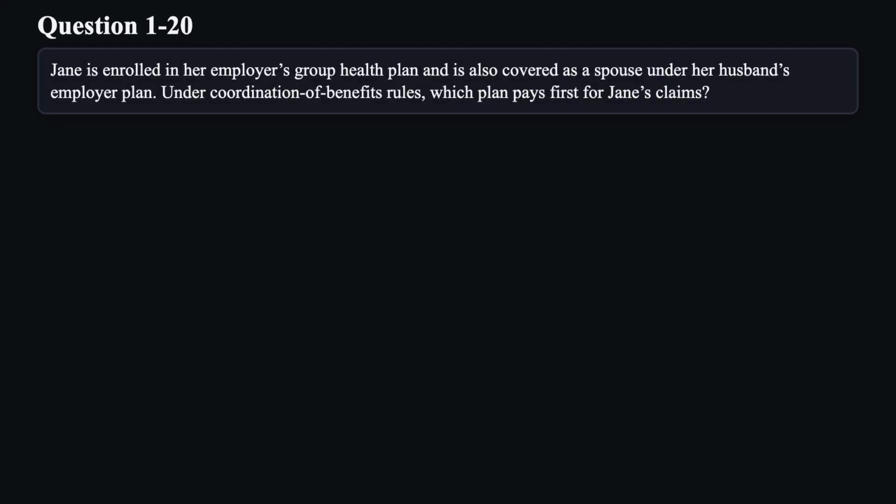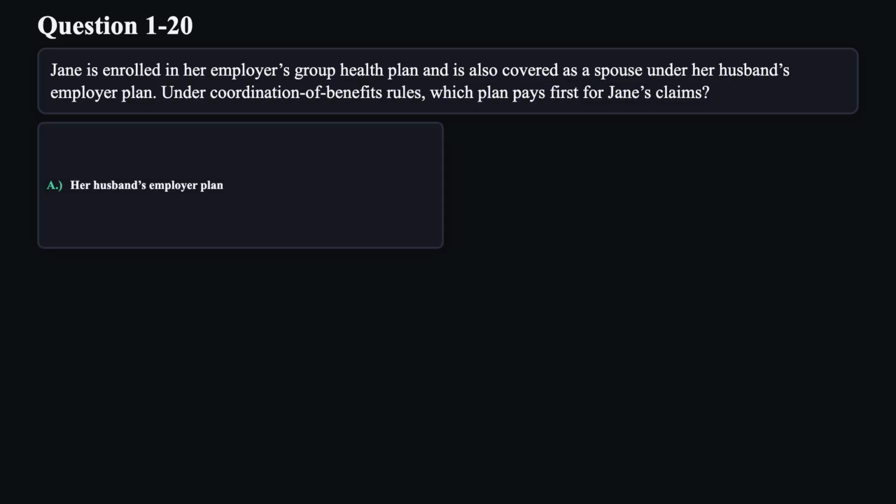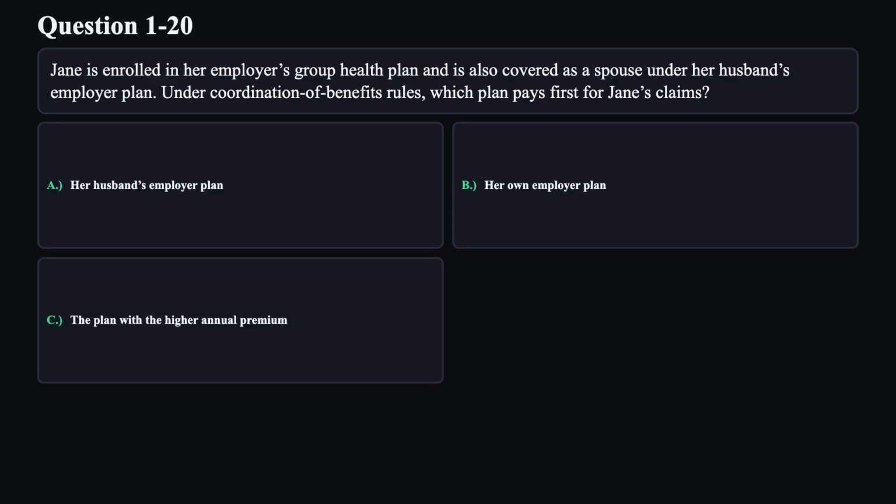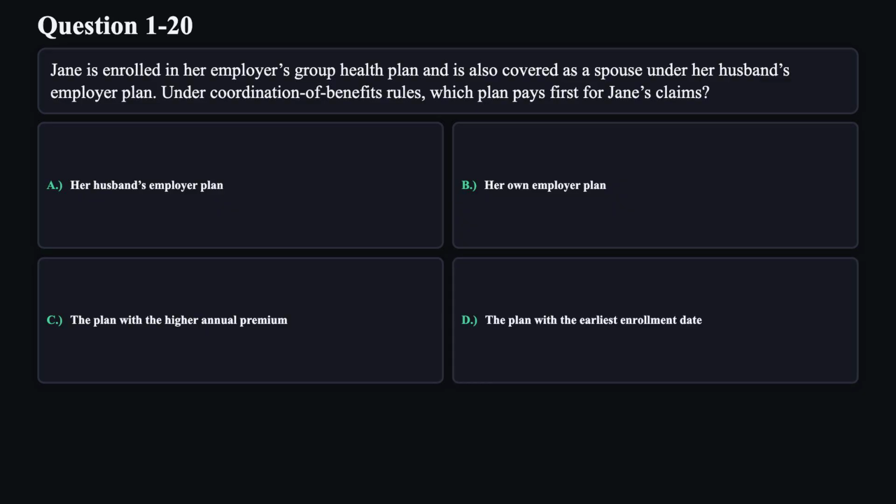Question 20. Jane is enrolled in her employer's group health plan and is also covered as a spouse under her husband's employer plan. Under coordination of benefits rules, which plan pays first for Jane's claims? A. Her husband's employer plan. B. Her own employer plan. C. The plan with the higher annual premium. D. The plan with the earliest enrollment date.